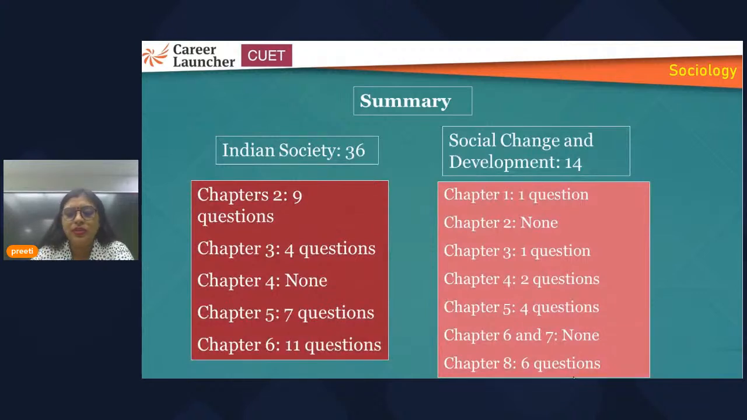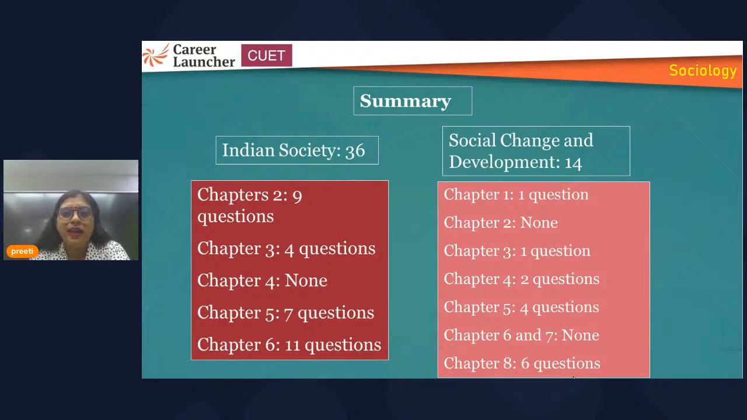So first we'll move on to the summary. I have made the summary on the basis of the questions that have been asked. In sociology, you have two books in 12th standard: Indian Society and Social Change and Development. Of the 50 questions in total, from Indian Society somewhere 36 questions had been framed in the sample paper, and 14 questions from the second book, Social Change and Development. So you can clearly see an imbalanced paper had been made among these two books.